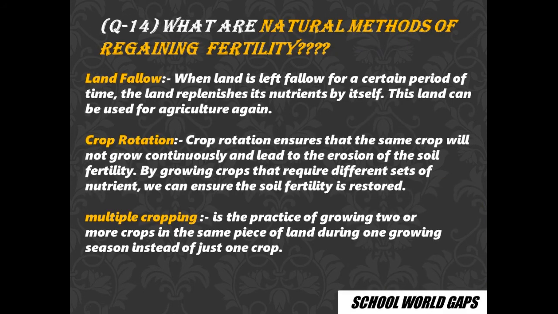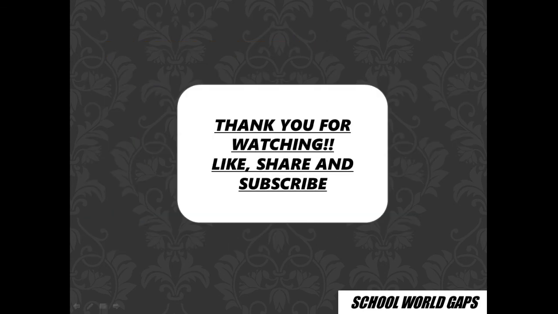Question number 14: what are natural methods of regaining fertility? First is fallow land. In fallow, the land is left without usage for a certain period of time, so the land replenishes its nutrients by itself. Next comes crop rotation. First we grow a leguminous crop, then a non-leguminous crop like wheat. So the nutrients are balanced. The leguminous crop provides nutrition and the non-leguminous crop uses that. Then multiple cropping, where we grow two or more crops at the same time, like wheat and pea together, such combinations.